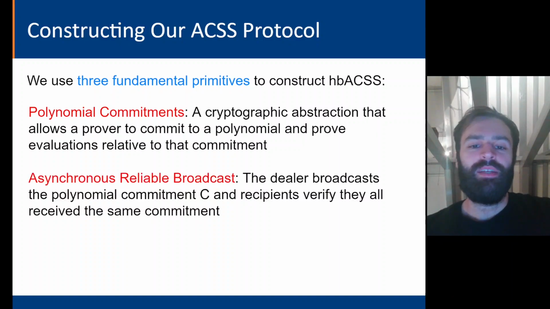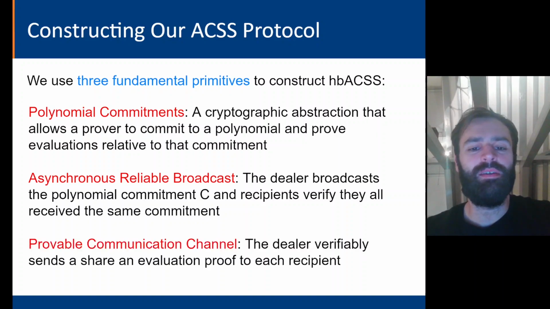We need an asynchronous reliable broadcast to allow the dealer to broadcast some polynomial commitment, C, and recipients to verify that they all receive the same commitment. And lastly, we need to provide a provable communication channel by which a dealer can verifiably send a share and an evaluation proof relative to this commitment to each recipient.